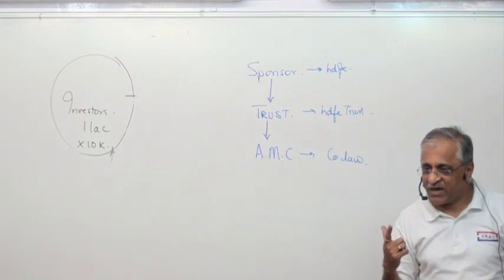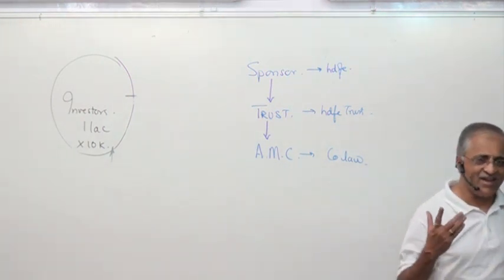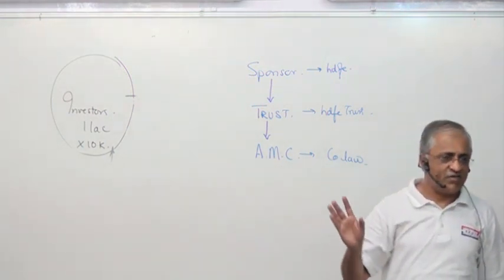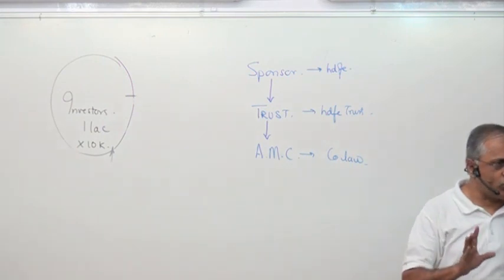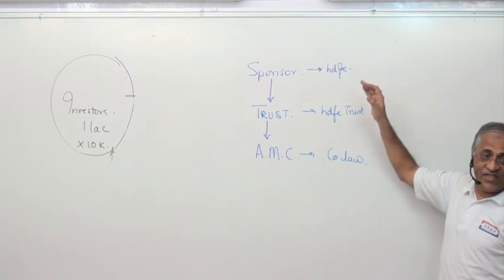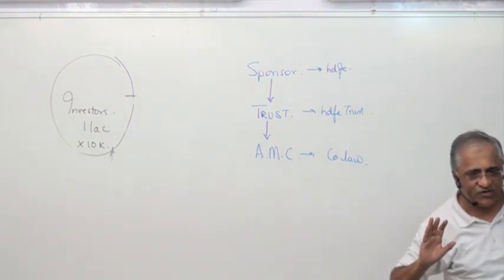I did not give you money to buy an office or a land, unless it's a real estate mutual fund. So every mutual fund, whoever has an office, it's not their own office. Either their sponsor has bought it and then given it on lease to the trust. This is always on a lease basis.